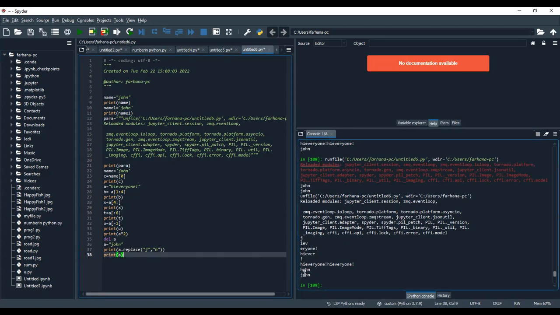So here it is replaced temporarily. That's why we are getting this one. And again, if we print A, it is going to revert back whatever changes we had done. So here A was John. Now in A we have replaced J by H. Because of this print statement, we got that. This is what we can call the temporary replacement. But after that, if you want to print A again, that change is going to revert back. So we will get the original string.